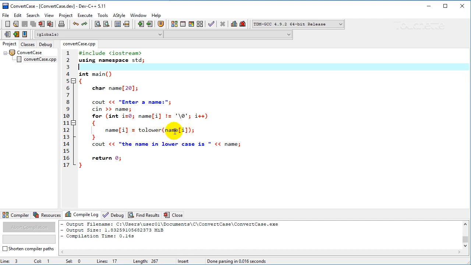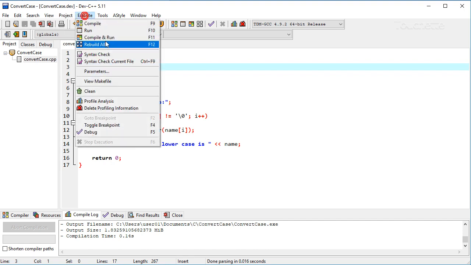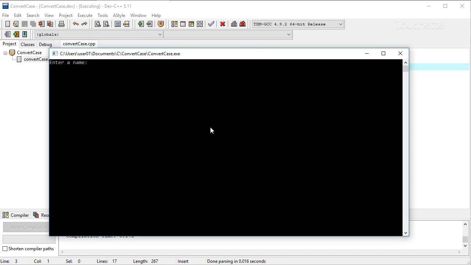As we go through each one, the first character, we'll convert it to lowercase using the toLower function, and we'll just reassign it to the array. So any uppercase characters we're going to convert to lowercase. Lowercase characters would just remain the same. So let's compile and run this, and let's see what happens. We'll put in George, and it converts that capital G in his name to lowercase.